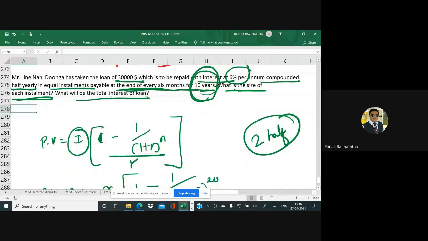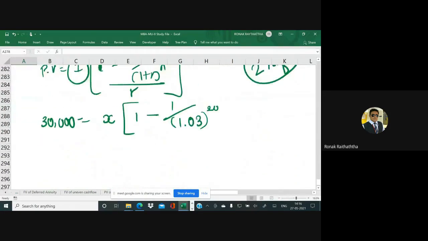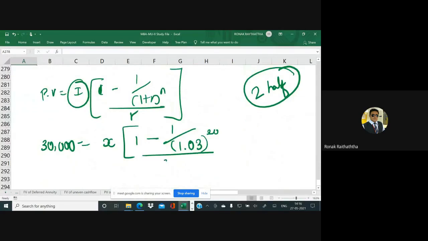What is the size of each installment? I will be finding that here as well. In the denominator we have got 0.03. So x you will be finding by doing some mathematical calculation, and here no complexities would be there. If you try to do it simply, just solve this entire bracket first. That would be 60% of your work done. Just solve this big bracket first.